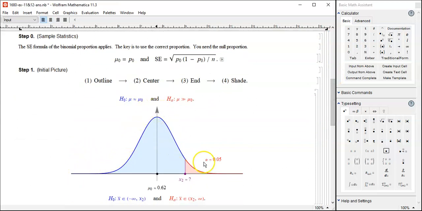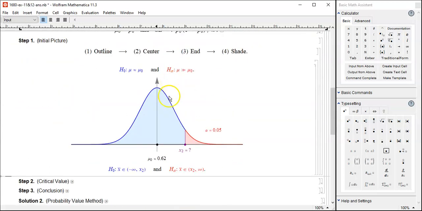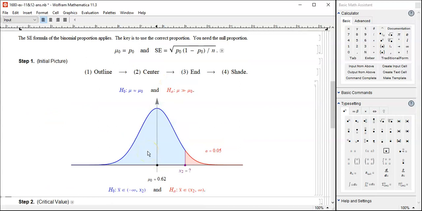Outline, we have this kind of normal picture, and the center is always null, 62% or 0.62. And then I want something bigger. Here's a critical value that I want to find out. Too far away, then it's likely that null is wrong, so alternative wins. Close enough to null, then H0 will win.